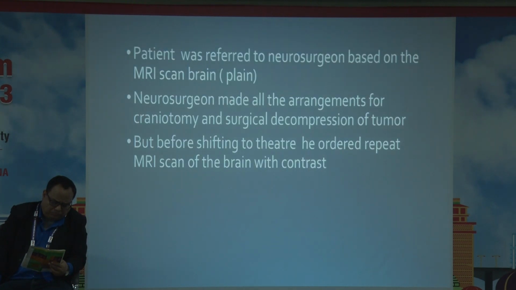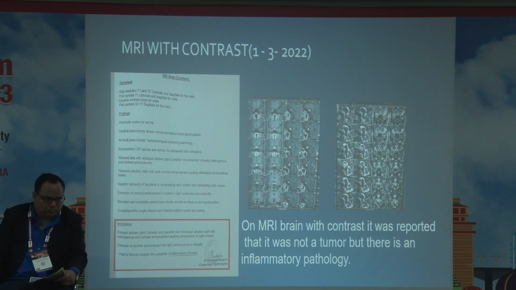So patient was referred to neurosurgeon based on the plain MRI scan. Neurosurgeon made all the arrangements for the craniotomy and surgical decompression of the tumor. But before shifting him to the theatre, he ordered a repeat MRI scan of brain with contrast. So this was on 1st March. On MRI brain with contrast, it was reported that it was not a tumor but an inflammatory pathology.